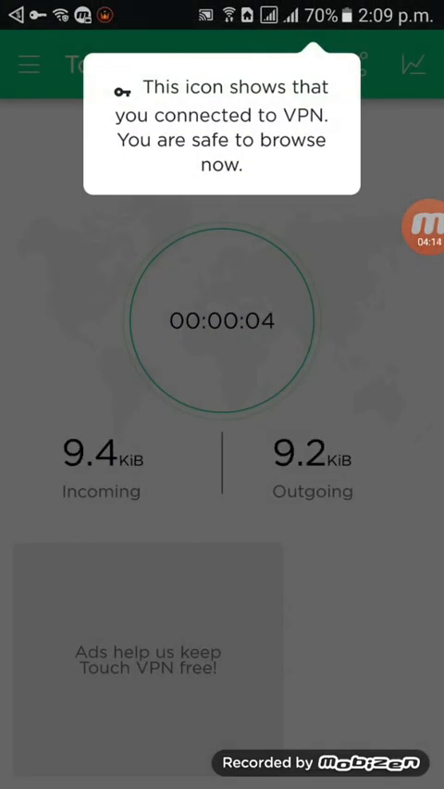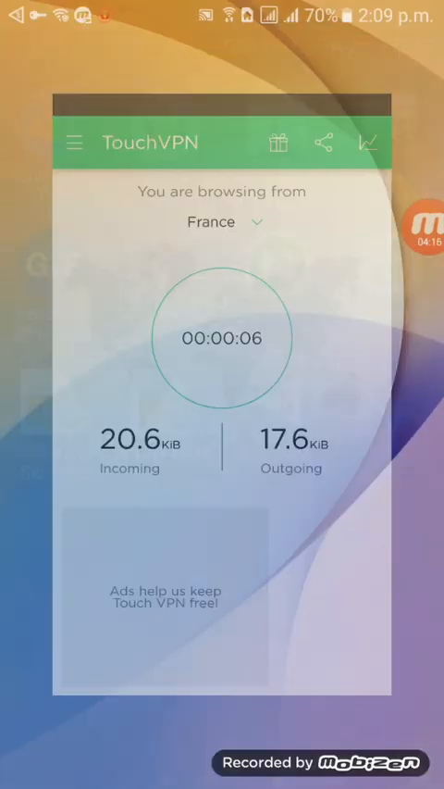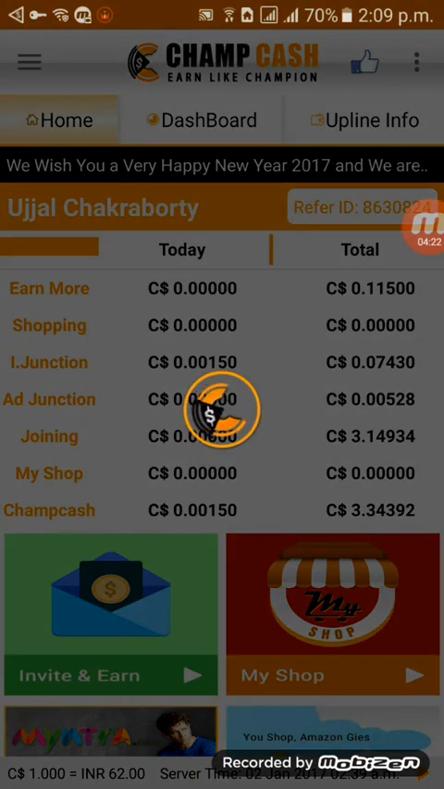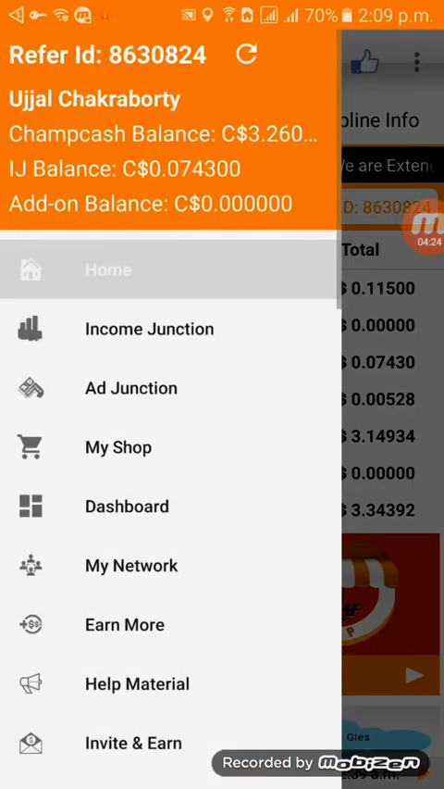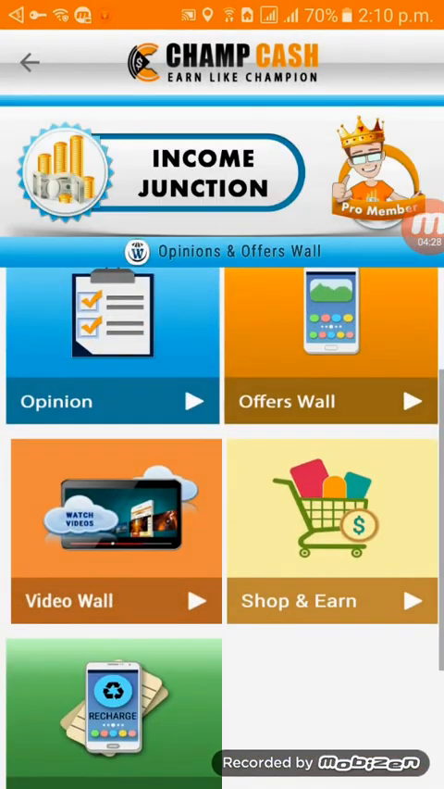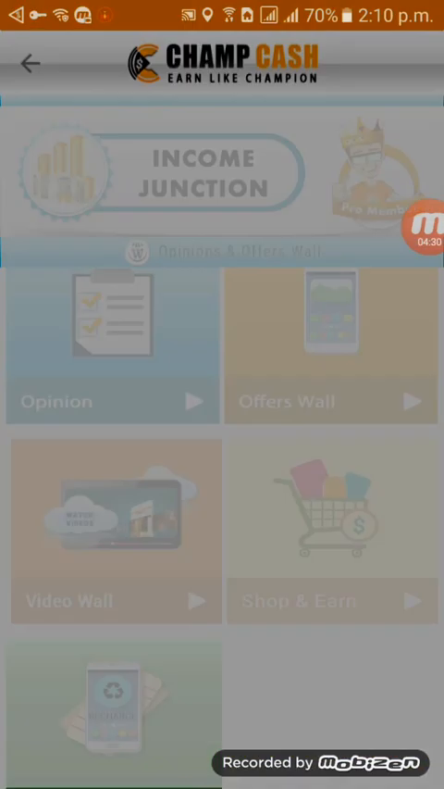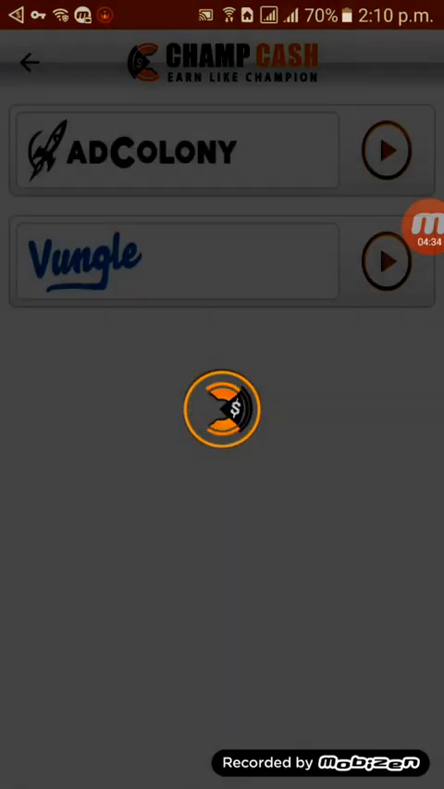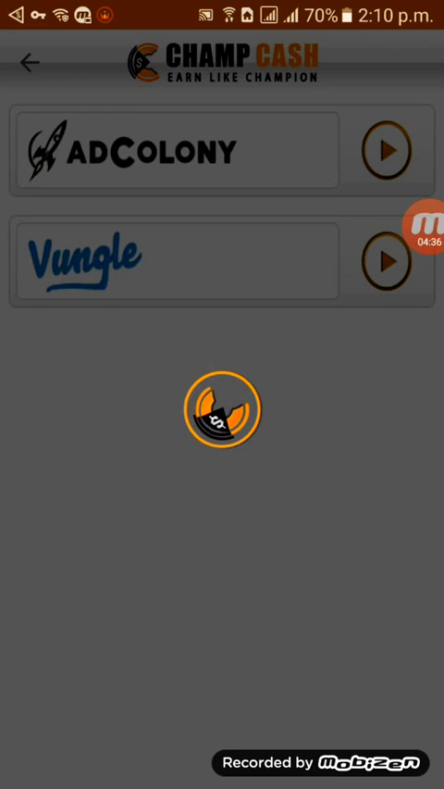Just minimize it. You have to minimize the option. Again, you can go to the front and go to your Chamcash. You can go from your browser to the Income Junction. From the Income Junction, you can get video walls. From video walls, you can see Adcolony. So we have to wait and see if any advertisement is coming right now.